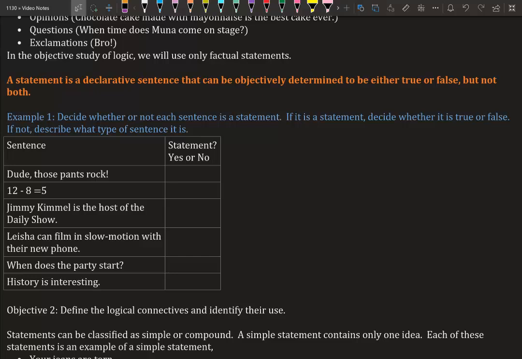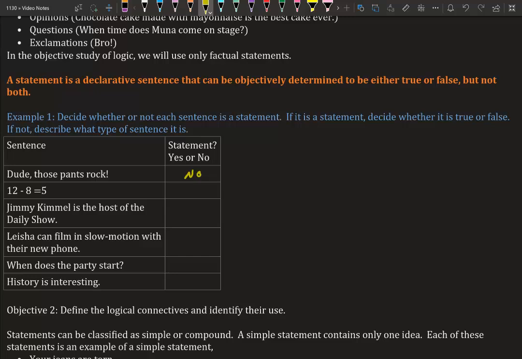Example 1, decide whether or not each sentence is a statement. If it is a statement, decide whether it is true or false. If not, let's say why not. So, dude, those pants rock. That is not a statement. You're just saying, like, you have awesome pants. So, no, that's not a statement.